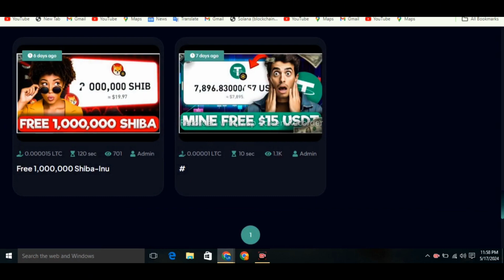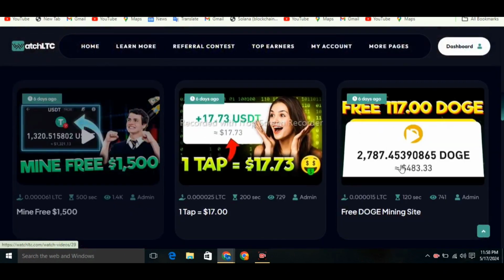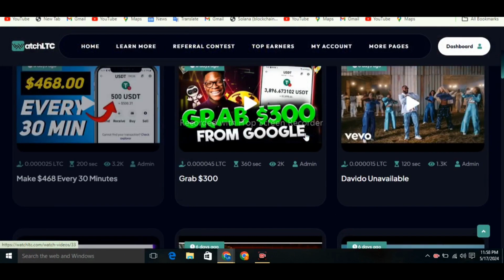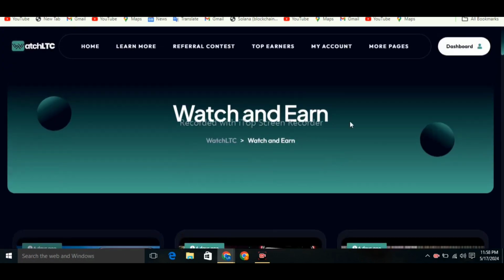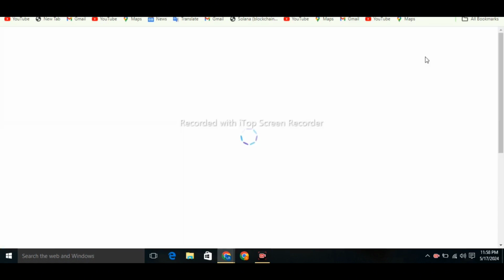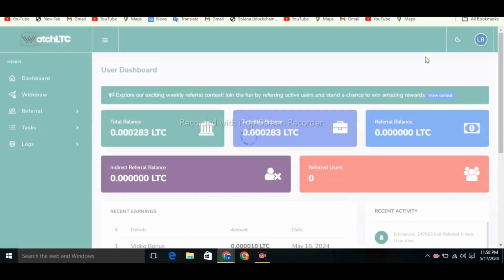You can earn a huge benefit from here in this way. You can check out how much number of ads available to generate a huge benefit of Litecoin. Now come to the dashboard option, and here I am going to show that another way to increase your earning in this website, to take daily withdrawal from here.